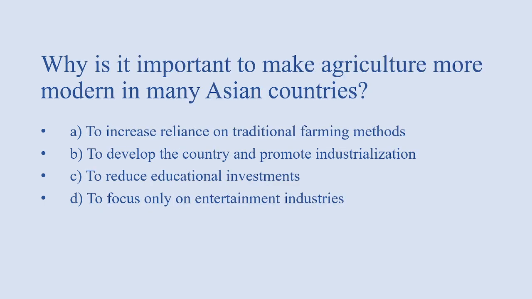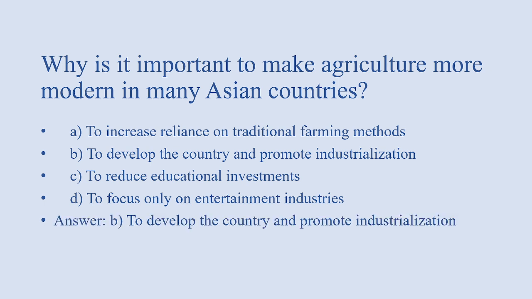Why is it important to make agriculture more modern in many Asian countries? Options: to increase reliance on traditional farming method, to develop the country and promote industrialization, to reduce educational investment, to focus only on entertainment industries. Answer of this question is option B, that is to develop the country and promote industrialization.